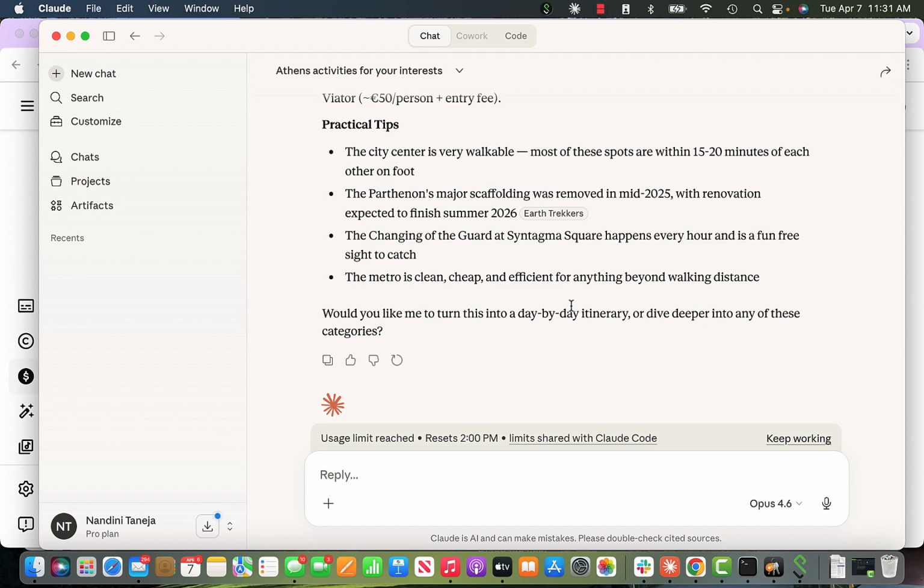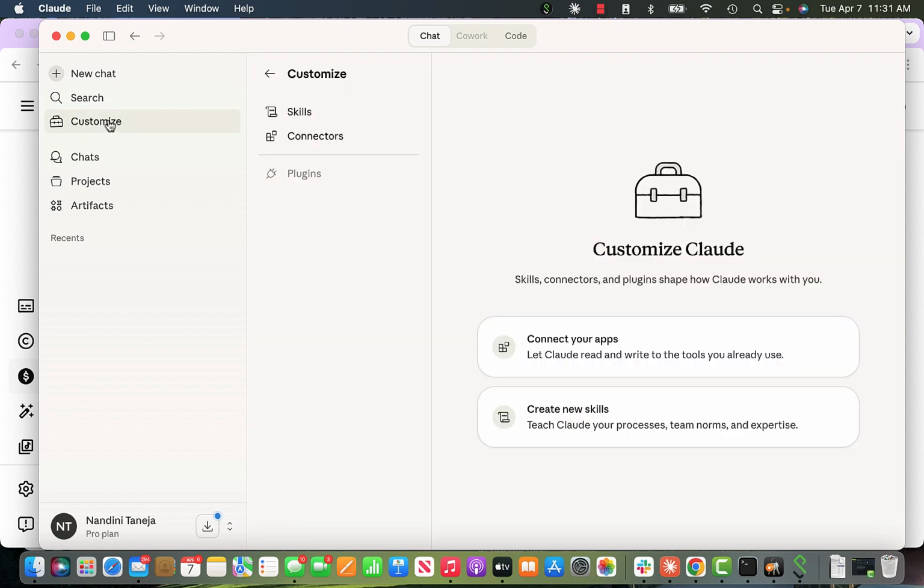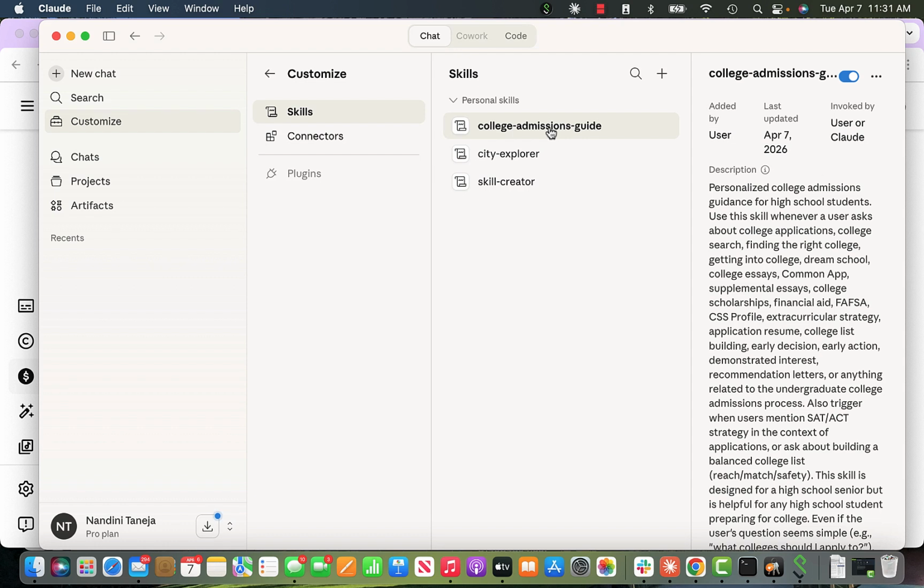So I built one skill, and I like that. I built another skill, which was a college admission guide. I said, if there is somebody who wants to, you take the input from the user as well: what is their SAT score, what is their unweighted GPA, and whether they want to go to the East Coast versus a particular country. It will ask all those, and then it helps pinpoint, it gets very, very close. Otherwise I would be googling and making an Excel sheet, but in this case it helps to do it. So I think it's a very good thing, and I'm still exploring, but I just want to share.